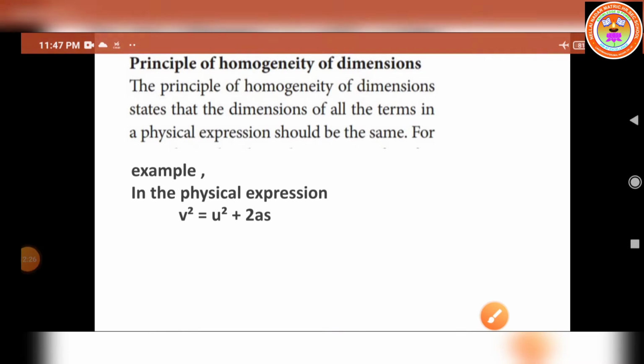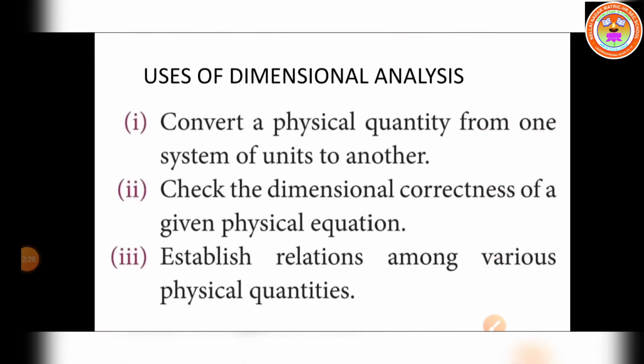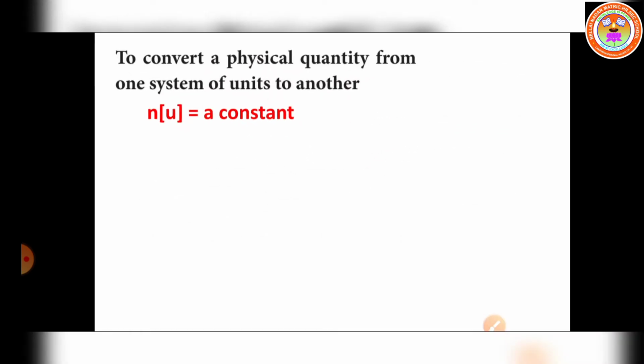Now let us move on to the uses of dimensional analysis. The first use is to convert a physical quantity from one system of units to another. The second is to check the dimensional correctness of a given physical equation. The third is to establish the relations among various physical quantities.